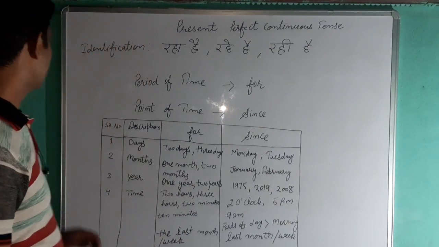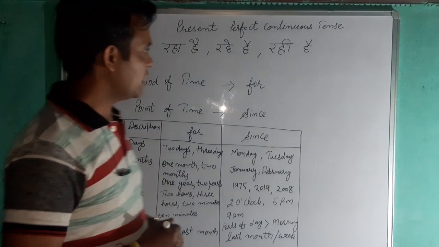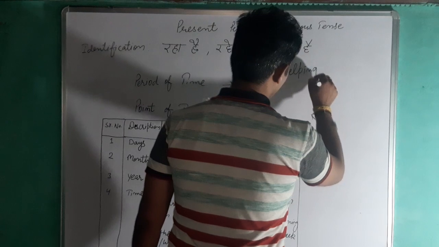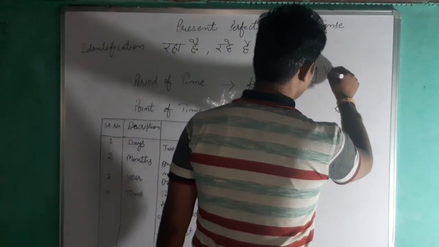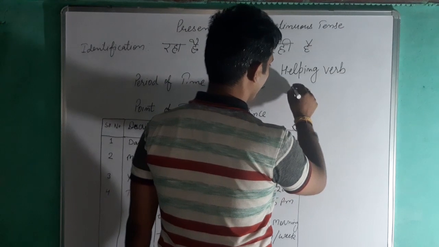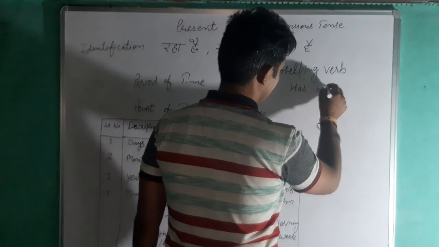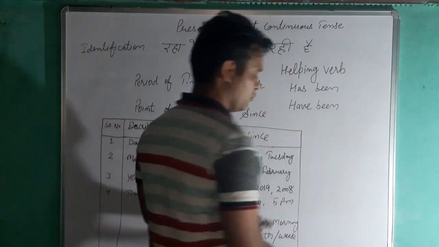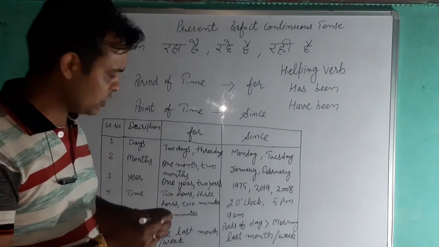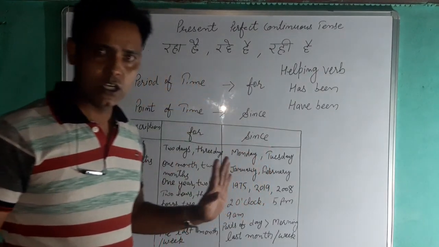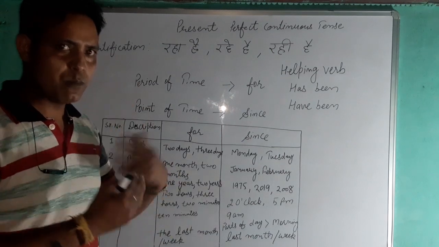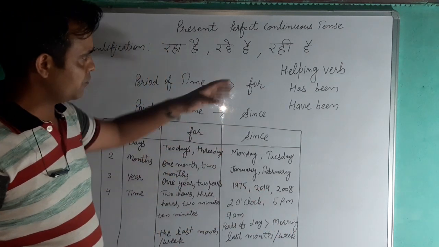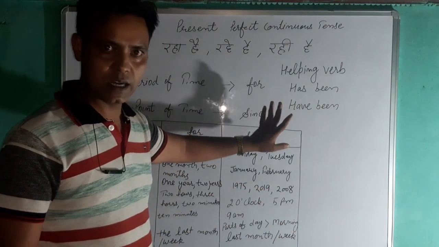Now one thing is there that I have not written, that is the use of the helping verb. So which helping verb can we use in this tense? We can make the use of has been, and have been, right? As you have read in the previous tense, that is present perfect tense, that there is use of has and have, right? In that case, with which type of the subjects we were using has and have, in this tense we can use in the same way, right?